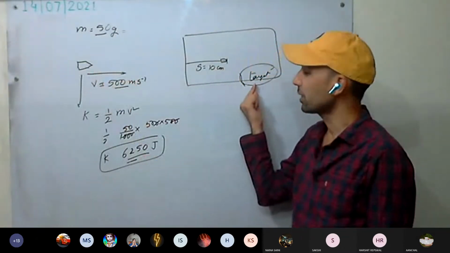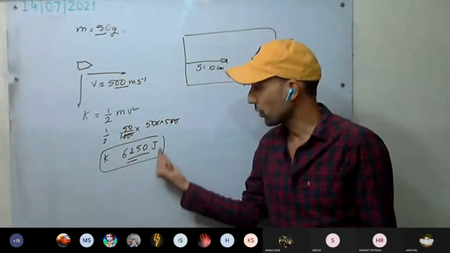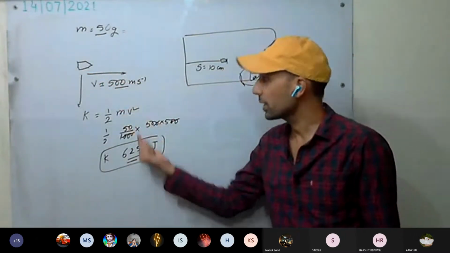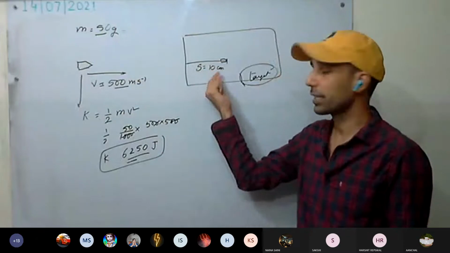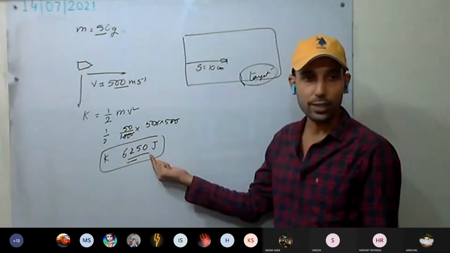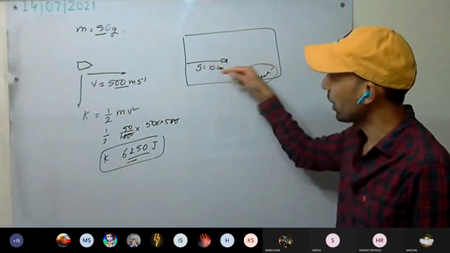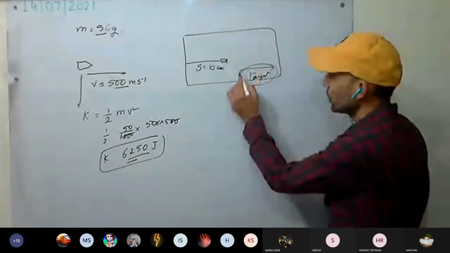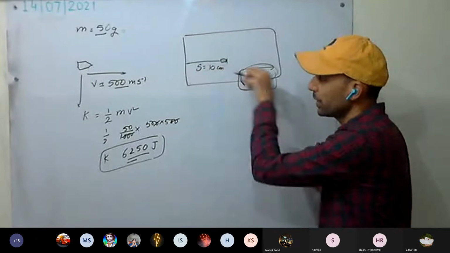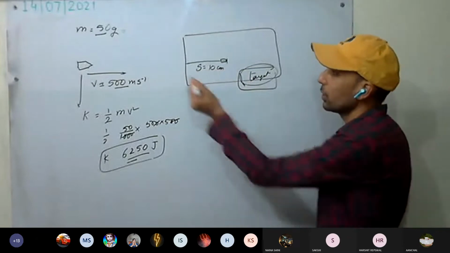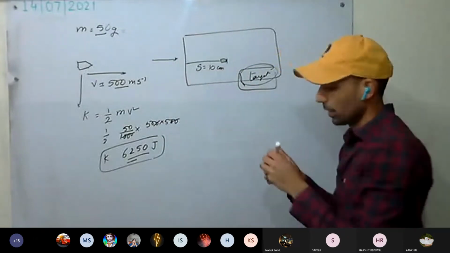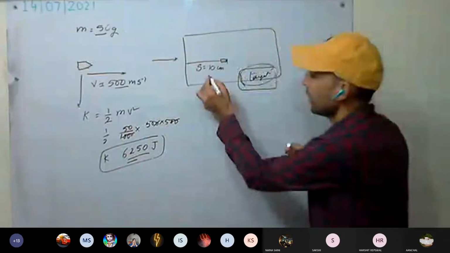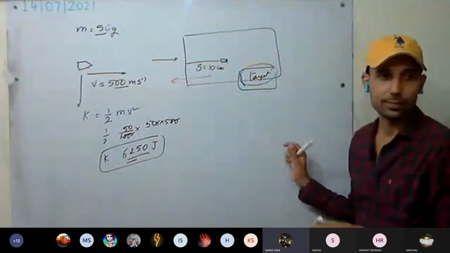That means how much energy work does he have to do? This much work he has to do, 6,000, on the bullet. This target has to do this much work only, and it has to oppose. It means whatever force this target applies will be in the opposite direction of the motion of the bullet. The bullet is coming in this direction. The target has to apply force in which direction to stop it? In this direction it has to apply.